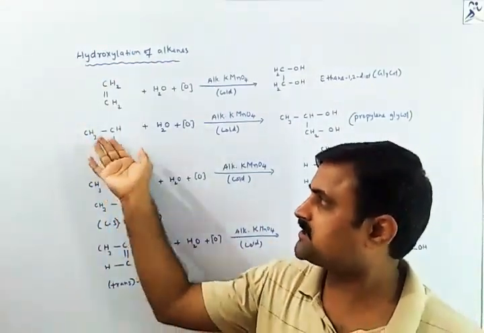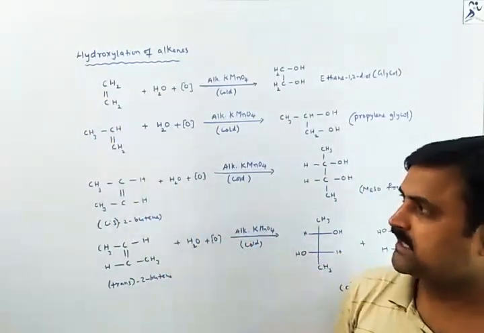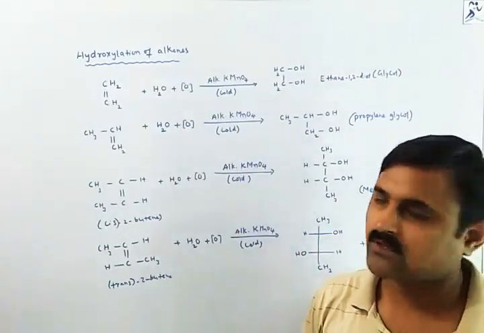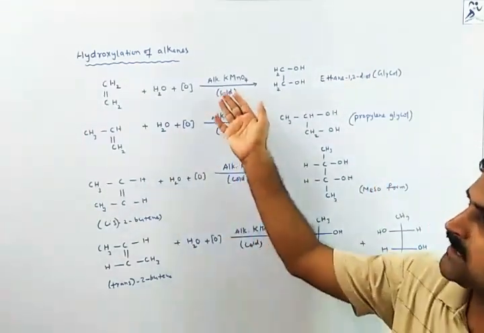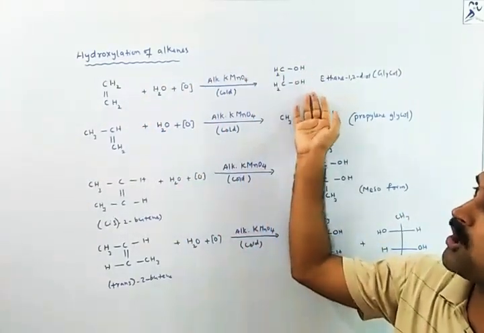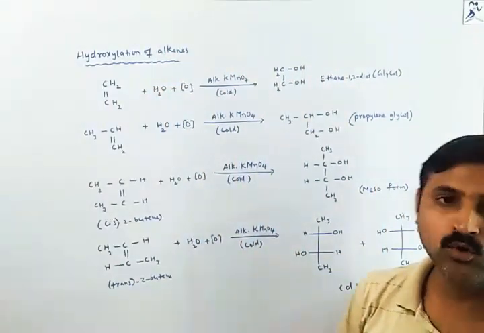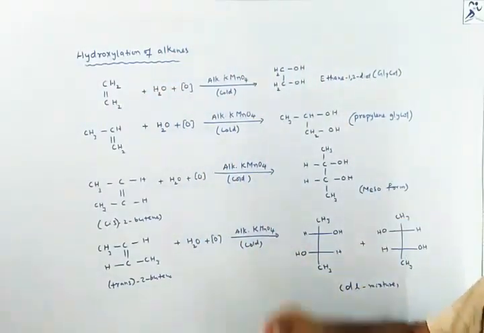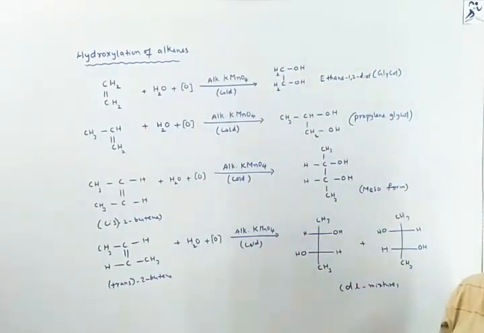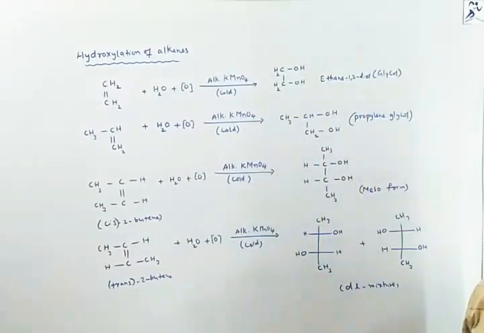The unsaturation will be converted to saturation, and at the carbons where the double bond was, the OH will be attached, and that unsaturation will convert into alcohols called diols. Why? Because we will be getting 2 OH groups in the products. So these are called diols.